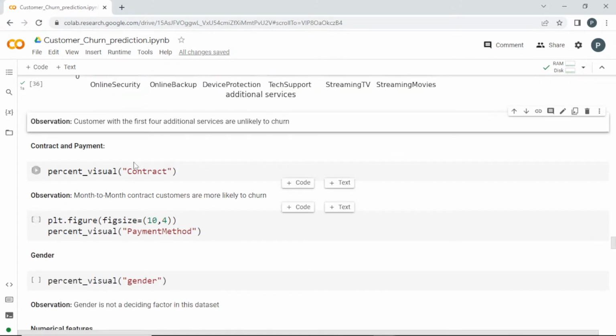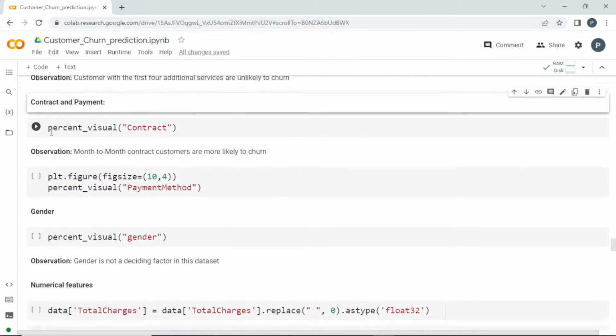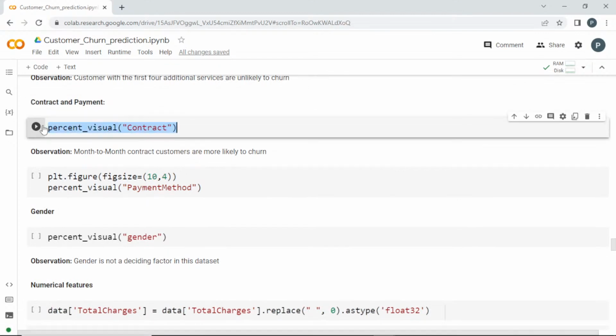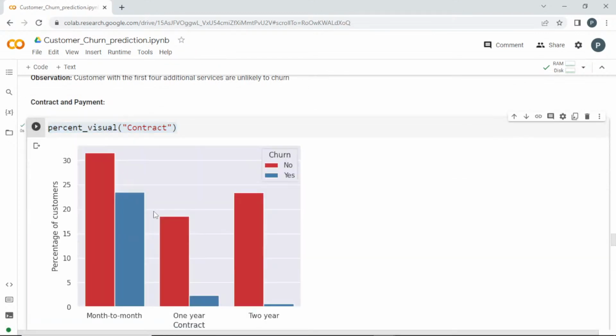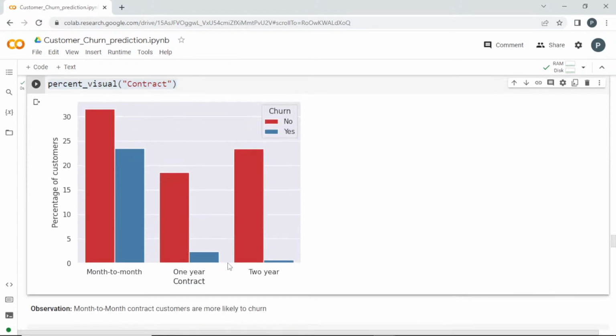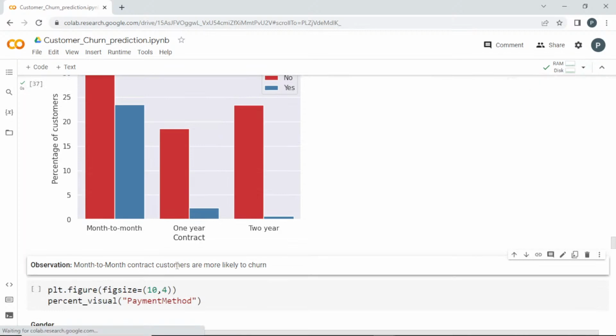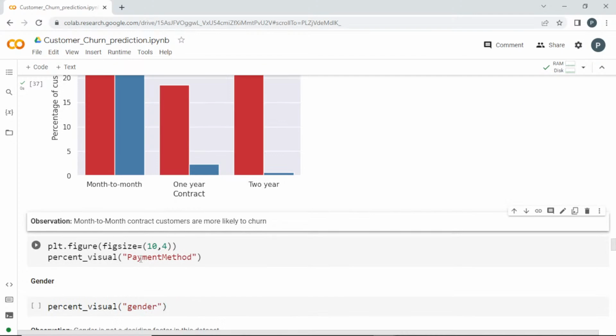Okay, so next, the contract and payment method. I'll pass the function which we created earlier, contract. And as you can see, the person with a month-to-month contract is more likely to go out. The percentage of customers who churn is likely high here. If they are on a 1 year contract, it is a little bit less, but if they are on a 2 year contract, the churn amount is very low. The month-to-month contract customers are more likely to churn. This is an important feature in deciding.